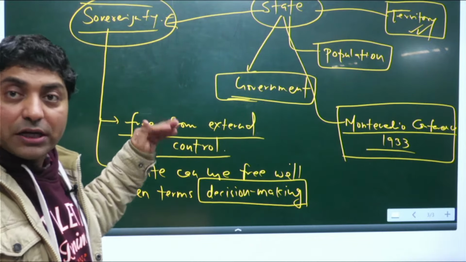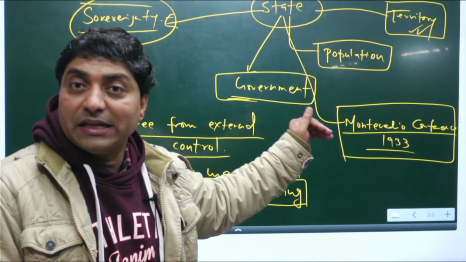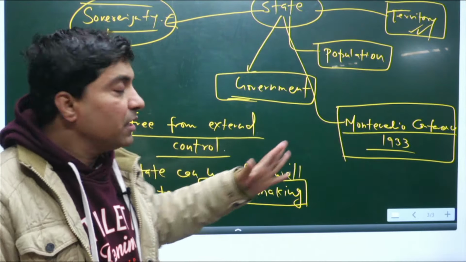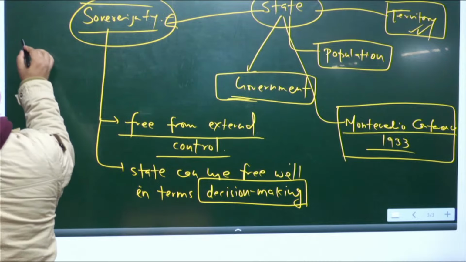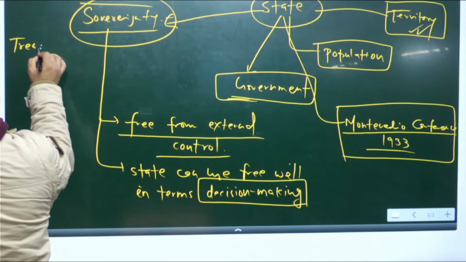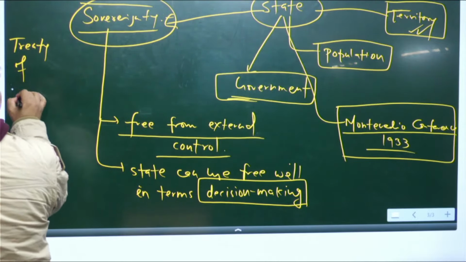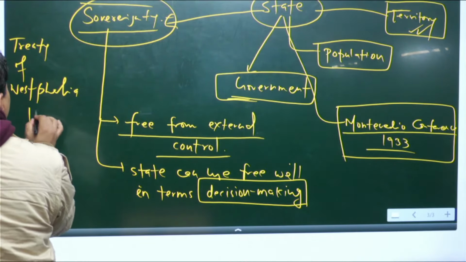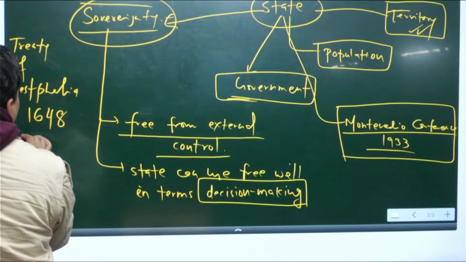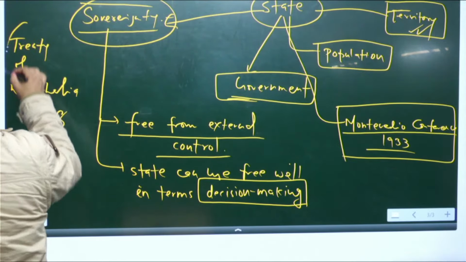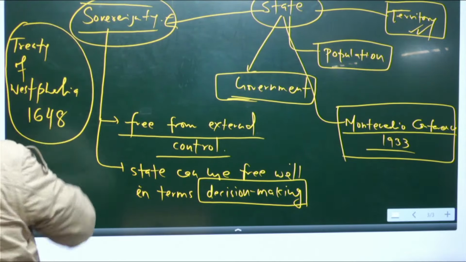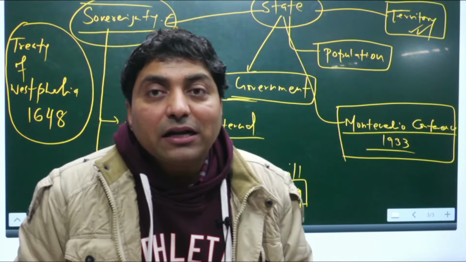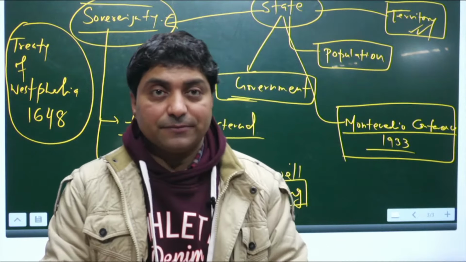The concept was not available in medieval time, it was not available in ancient time. Basically, the Treaty of Westphalia (1648). Now, if you look at the Treaty of Westphalia, 1648 was the major conference that laid certain principles.